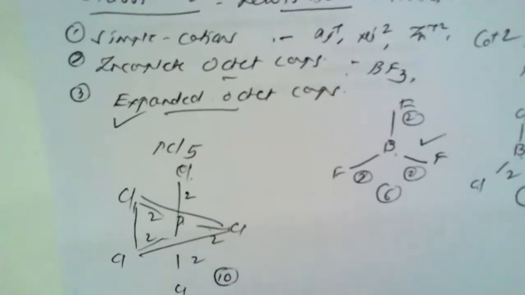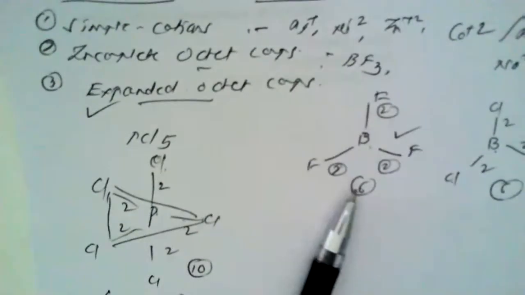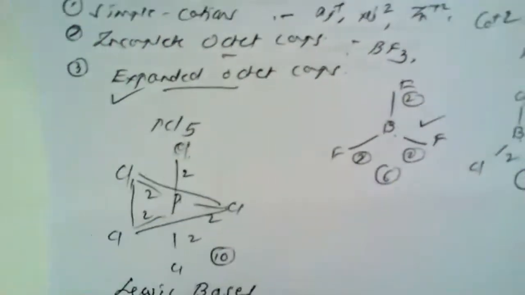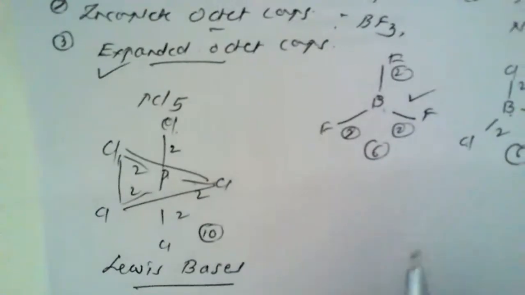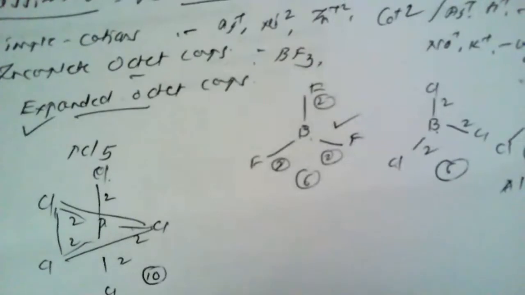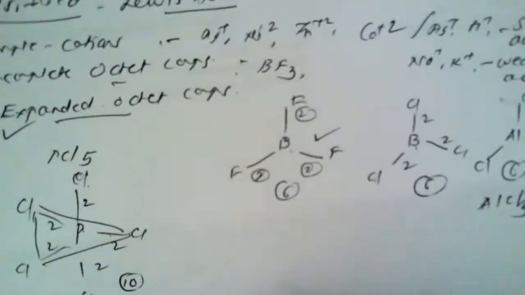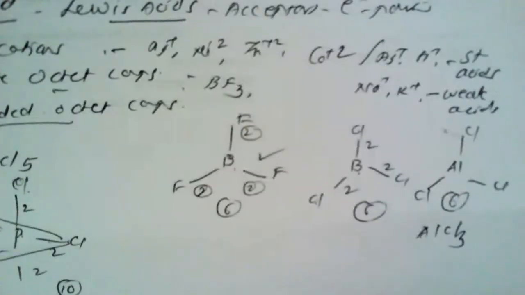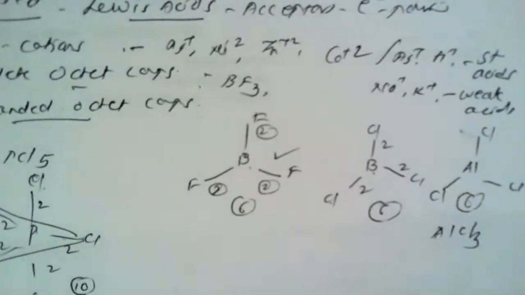So Lewis acids are classified into three categories, and Lewis bases are classified again into three classes. The first is known as the all anions, for example the chloride, the bromide, and the nitrate ions, which are electron rich.